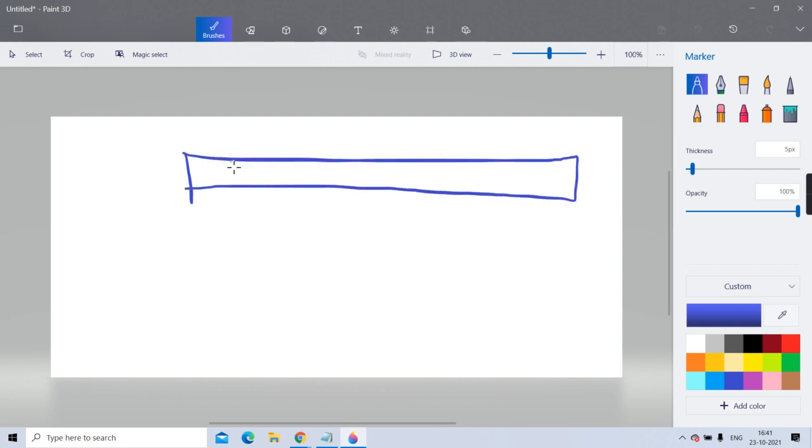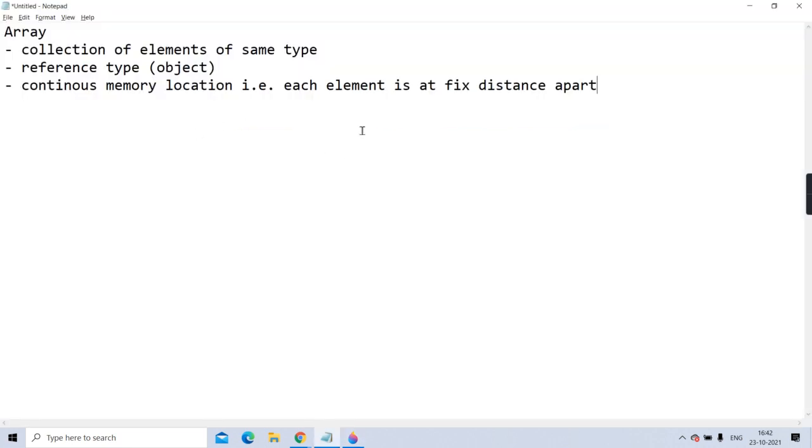Like if the first element takes 4 bytes, the next will take 4 bytes adjacent to it, and the next will take 4 bytes adjacent to it. So all are going to take contiguous memory locations. And all the elements share the same name.